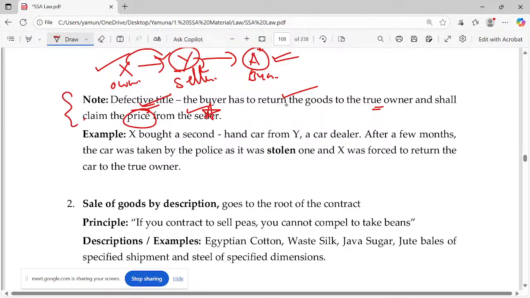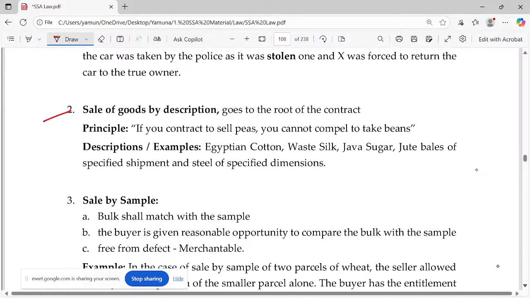Defective title means the buyer has to return the goods. At one point of time, X finds that A has his goods. இந்த வண்டி என் வண்டின்னு சொல்லிட்டு, நான் கண்டுபிடிச்சிட்டேன், ஏ கிட்ட போய் கேட்கிறேன். அப்ப ஏ, இல்ல இல்ல, நான் பணம் கொடுத்து வாங்கியிருக்கேன்னு சொல்ல முடியாது, because who is the owner, he is the absolute owner. That's why we use the name called absolute owner. To the true owner. Who's the true owner? So A has to return the goods to X, but he can claim the price from the seller.